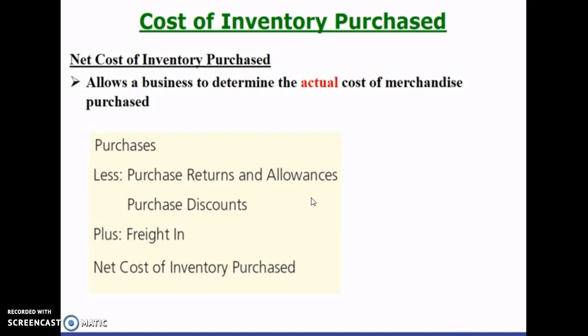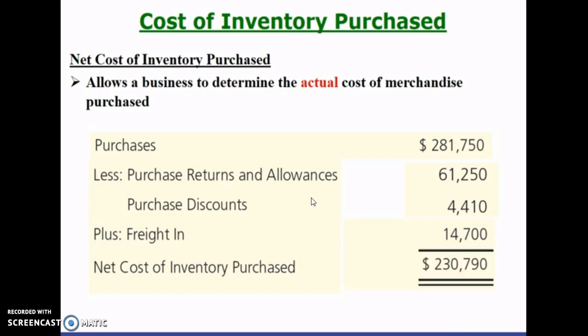So let's say for Smart Touch Learning, throughout a period of time, they purchased $281,750 of merchandise, but returns and allowances were $61,250. They took advantage of discounts of $4,410. They had to pay freight of $14,700. This will get us the net cost of inventory purchased of $230,970. So this wraps up our three-part lesson on how we record purchases of merchandise inventory when we use a perpetual inventory system.